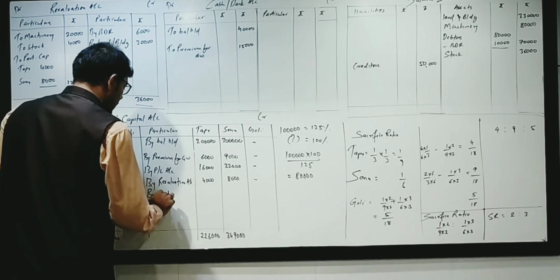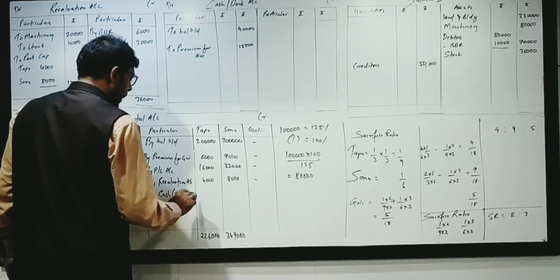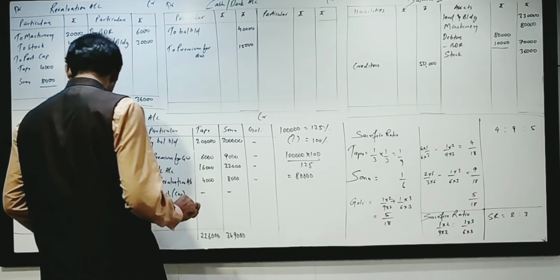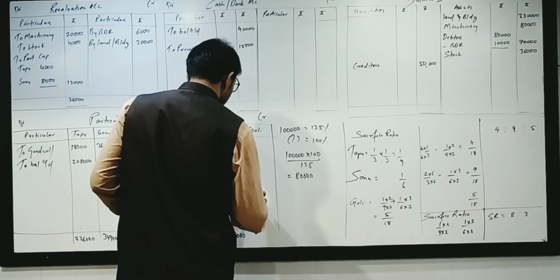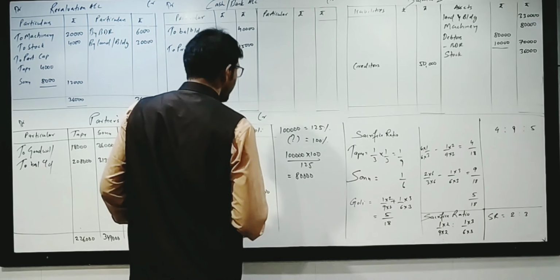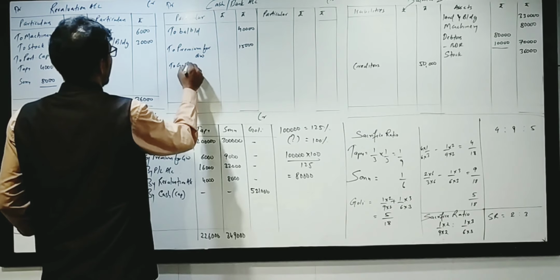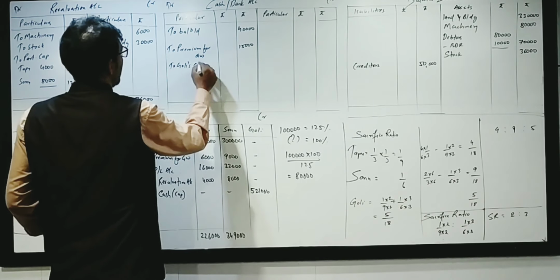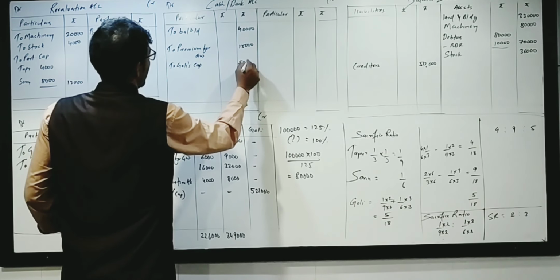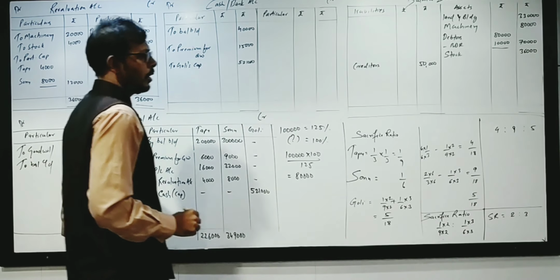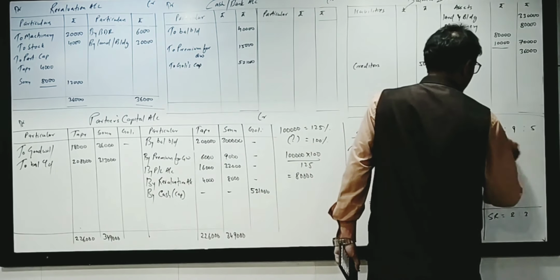So by cash as capital, Goli is ready to bring 5 lakh 21,000 to Goli's capital. Okay, how does it come?